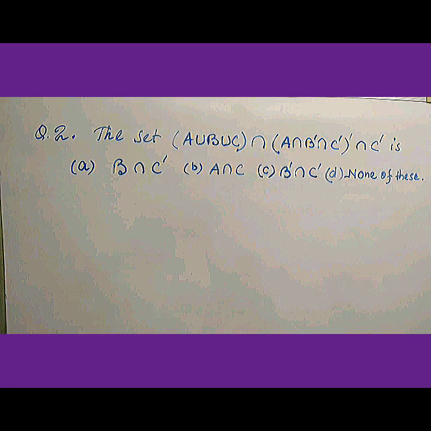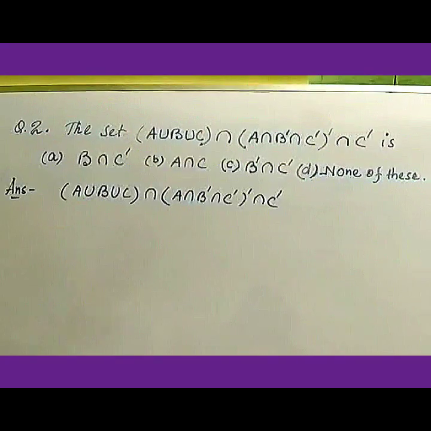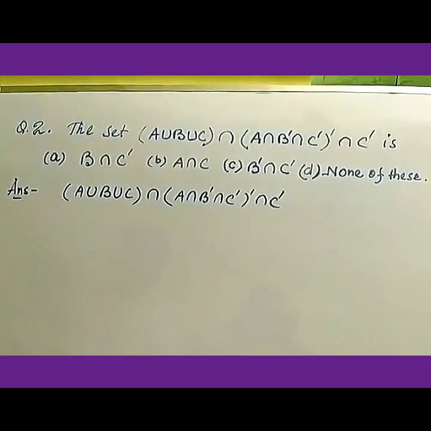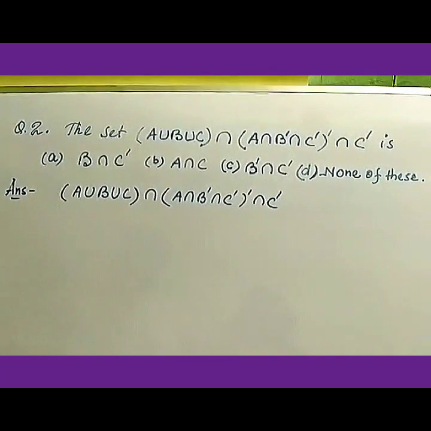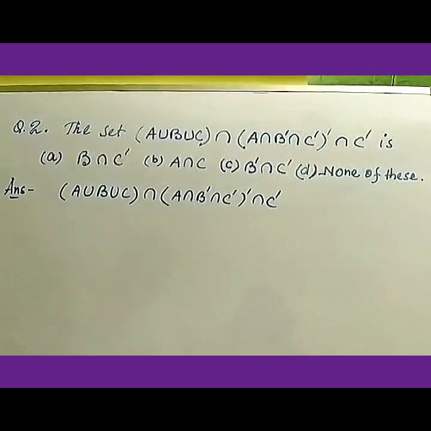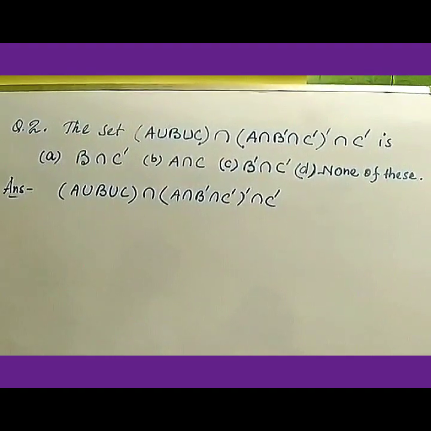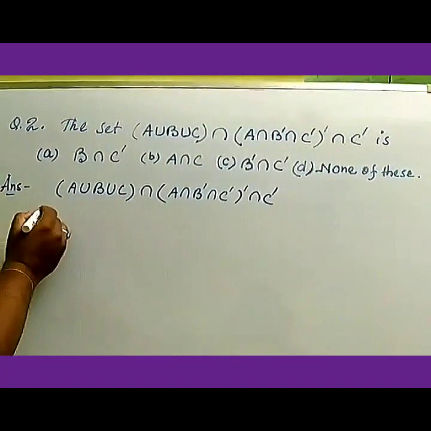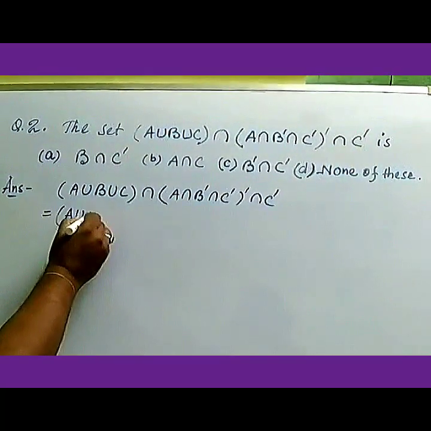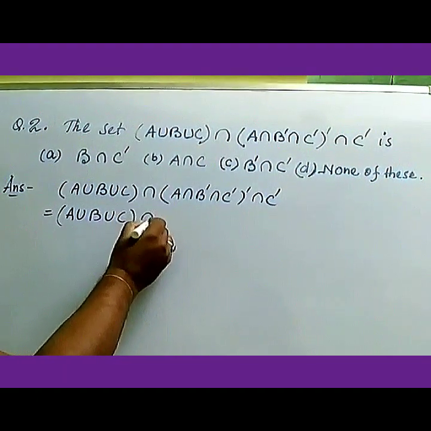Question number 2. The set (A union B union C) intersection (A intersection B complement intersection C complement) whole complement intersection C complement is, and you have 4 options. Let us see the answer of the second question. The first part will remain the same, (A union B union C) intersection.